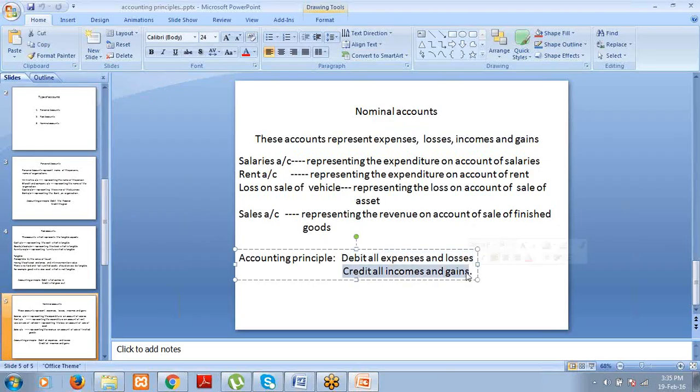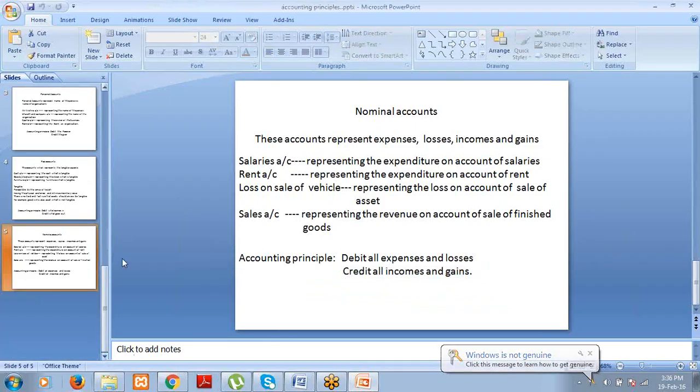So these are the three accounting principles you have to remember for the purpose of understanding how to post the transactions. Number one, personal accounts. Debit the receiver, credit the giver. Number two, real accounts. Debit what comes in and credit what goes out. Then nominal accounts. Debit all expenses and losses, credit all incomes and gains. Okay. Now, with the help of this, let us see how to post the transactions.